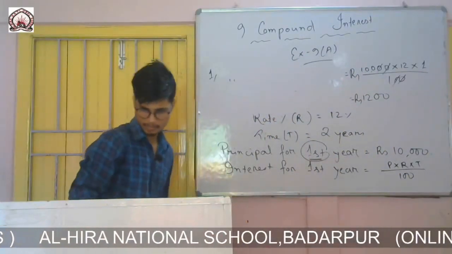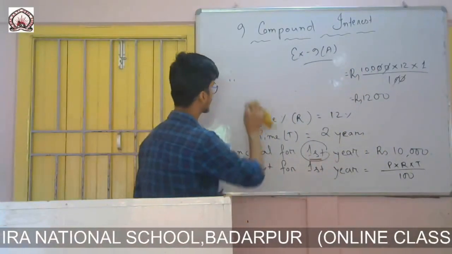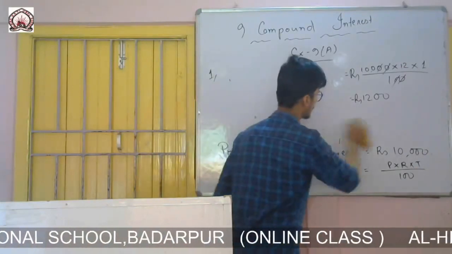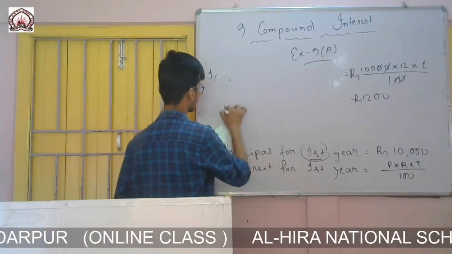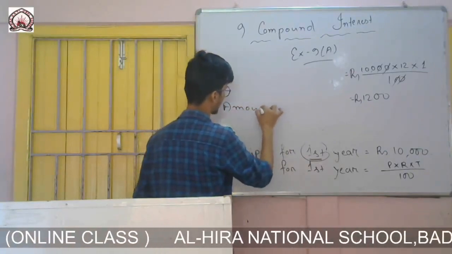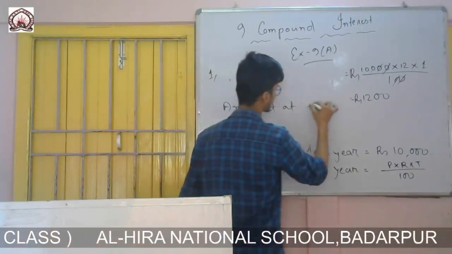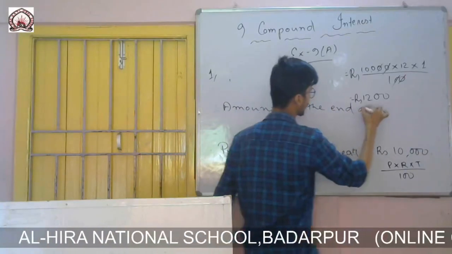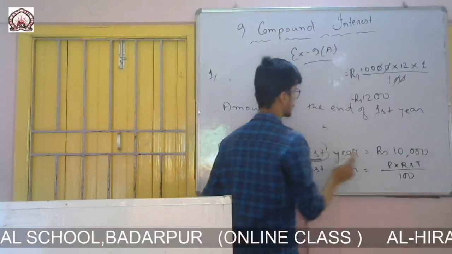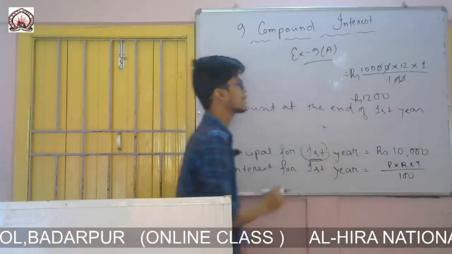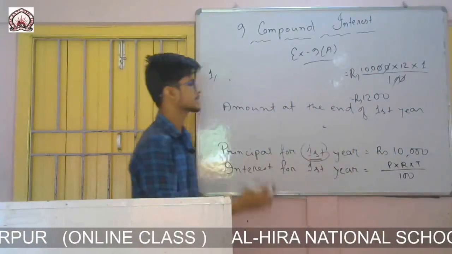So now we will calculate the amount at the end of first year. What will be the amount after 1 year? Amount we know how to calculate: principal plus interest.